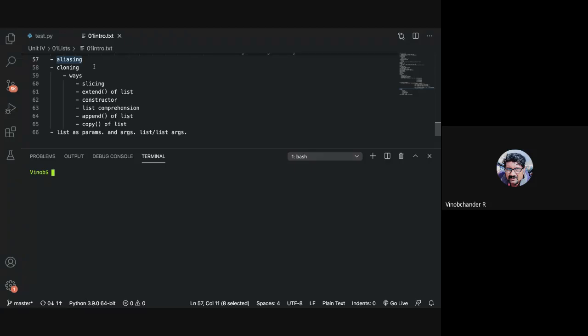Whenever you want a very fast or quicker way to refer to a particular data or a particular value, rather than copying, it is a much quicker way to refer to that data by creating an alias. So those are the important points that you need to remember.